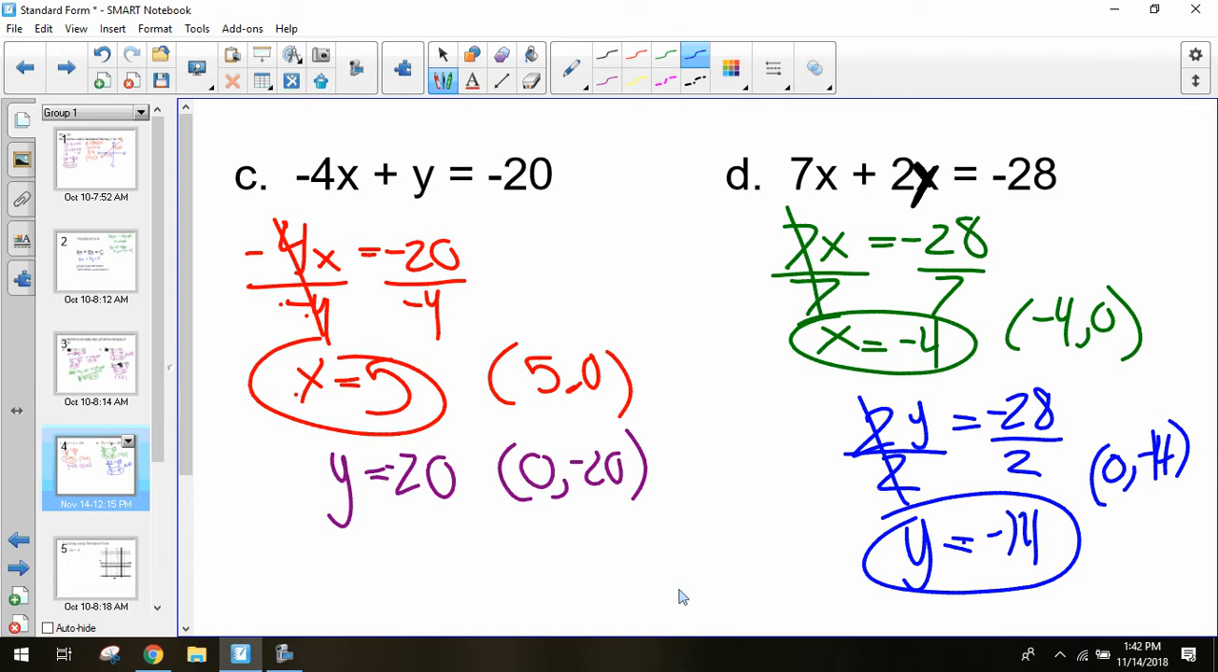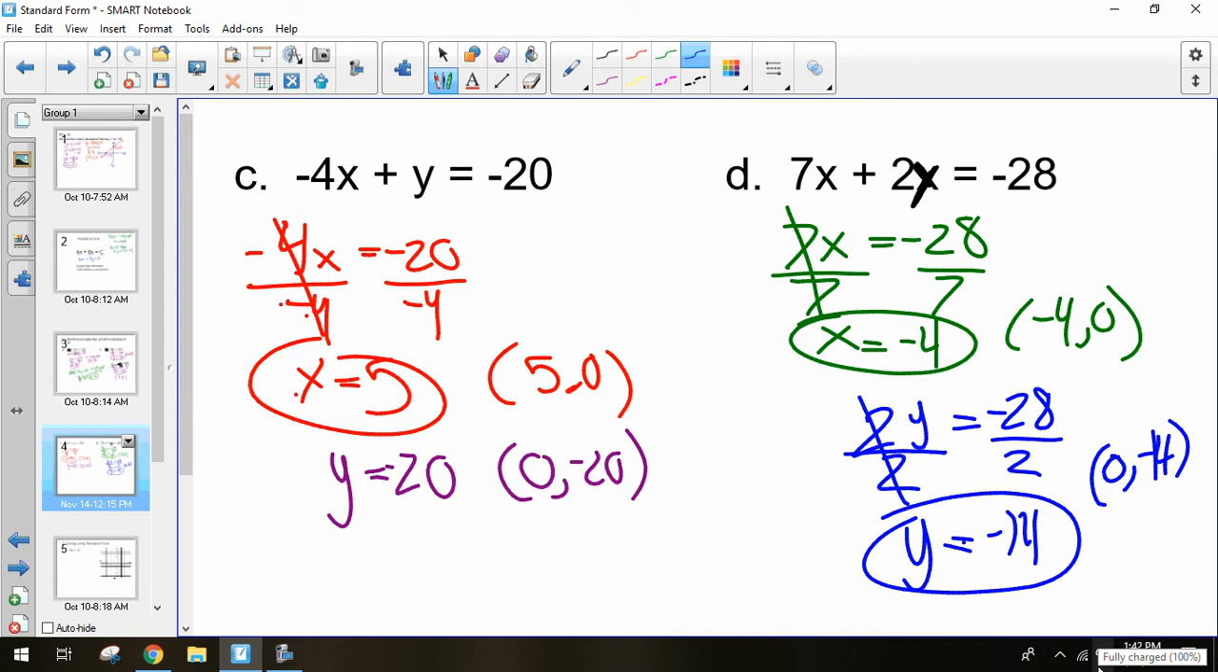Solving that second one for the y-intercept, I'll give it to you right away. Cover up your 2y, we get 7x equals negative 28. Divide by 7, you get x equals negative 4, (negative 4, 0). Cover up your 7x to solve for your y, you get 2y equals negative 28, divide by 2, y equals negative 14, (0, negative 14).